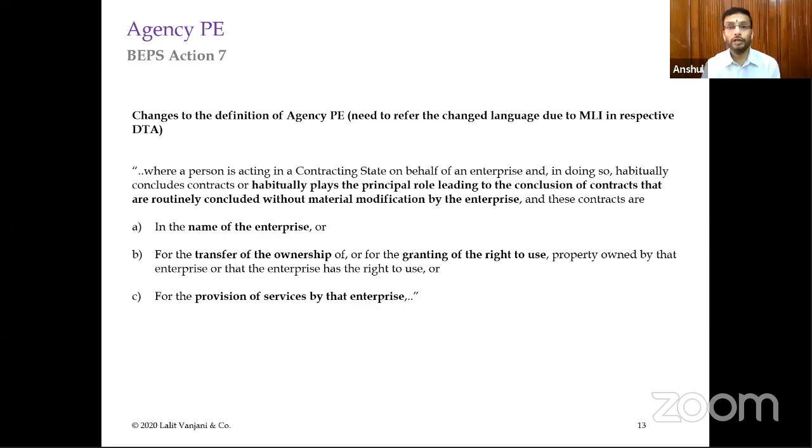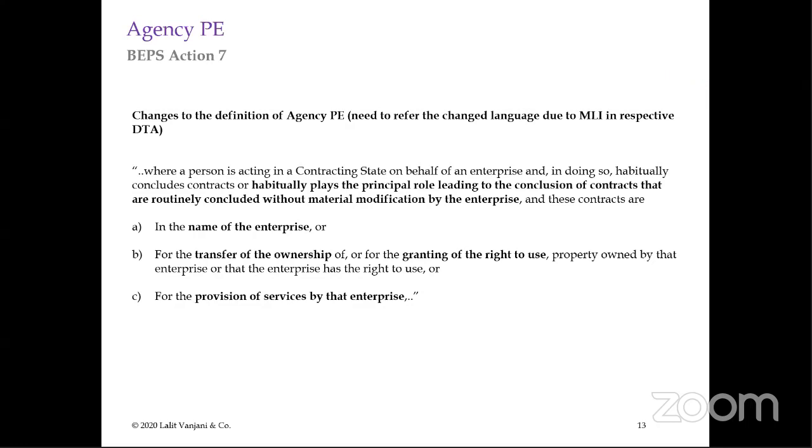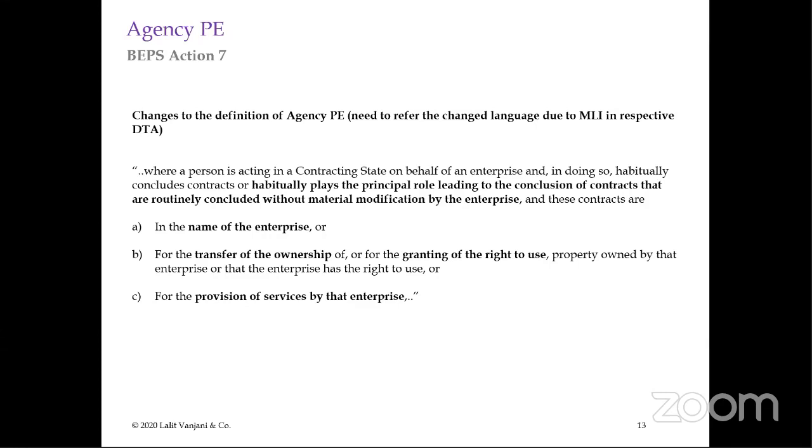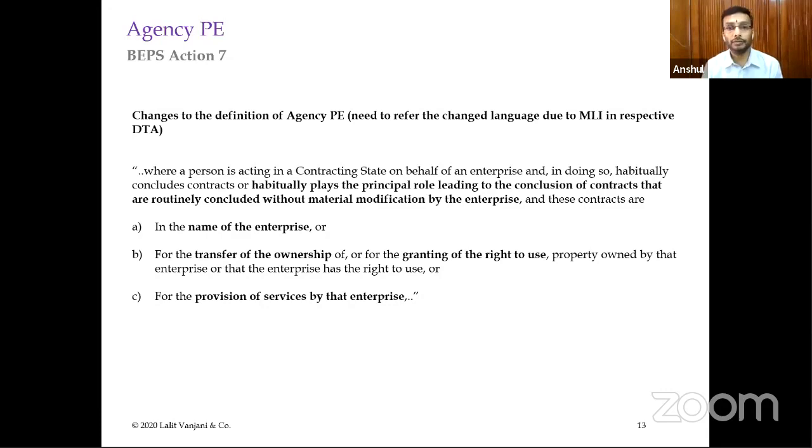Yeah, those kind of cases will be covered if the treaty which you are seeing, say for example, if you are seeing the India-China treaty, China is not covered, India is covered under the multilateral instrument. So that treaty will not change. Right. So you will need to see, as per the multilateral instrument, which of India's treaties have changed, and also within those changed treaties, which countries have accepted this definition to be inserted in the agency PE clause. So that is what you will need to see, treaty by treaty. Okay, that should figure in the agreement, no? That's what you're saying. Yes, it should be there in the synthesized text. Okay, thanks.